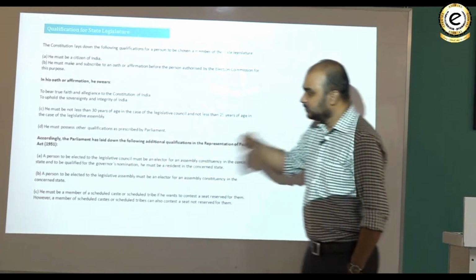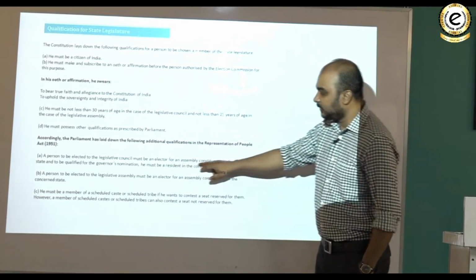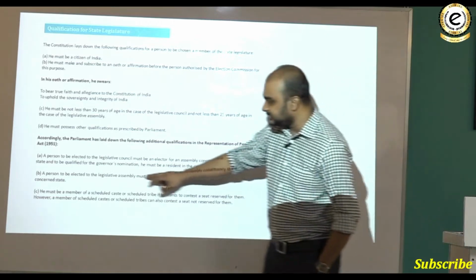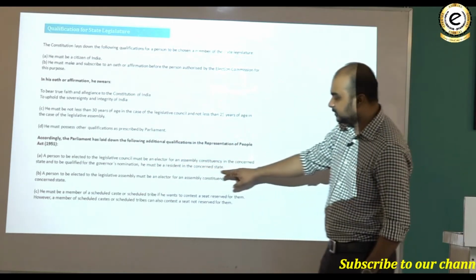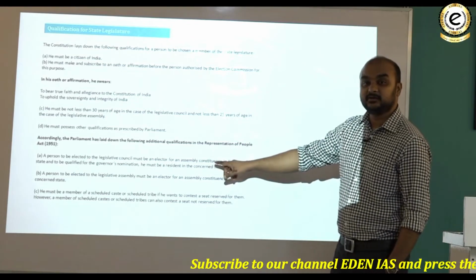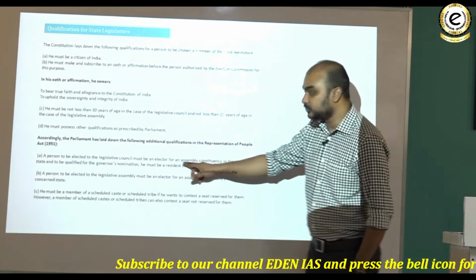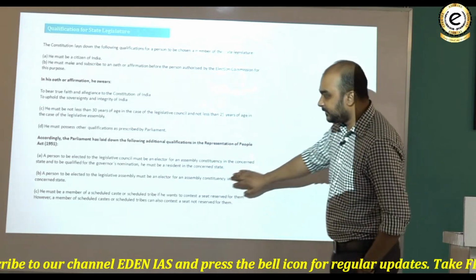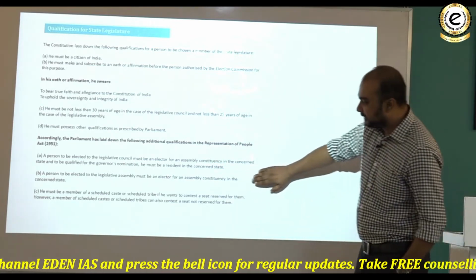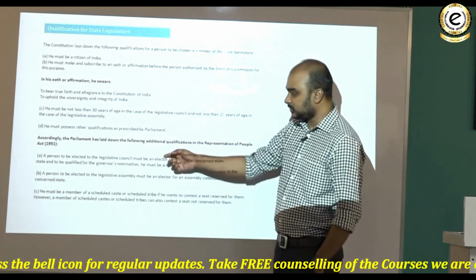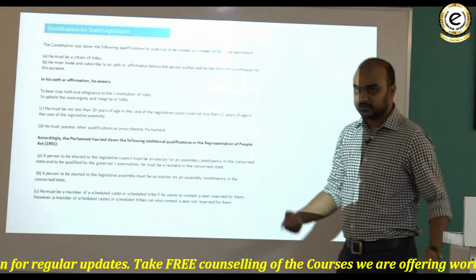A person to be elected to the legislative council must be an elector for an assembly constituency in the concerned state, and to be qualified for the governor's nomination he must be a resident in the concerned state. Elector होना पड़ेगा अगर election के थ्रू जाना है और nomination के थ्रू जाना है तो आपको वहाँ पे resident होना पड़ेगा. A person to be elected to the legislative assembly must be an elector for an assembly constituency in the concerned state. तो ये council की बात हुई, यहाँ पर assembly में तो आपको elector होना ही पड़ेगा.